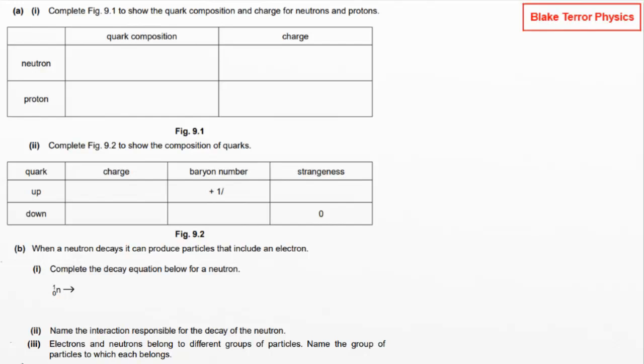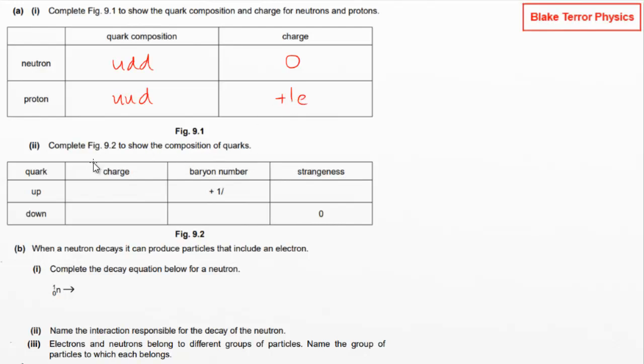Hello, continuing in nuclear and particle physics and maybe radioactivity. We've got here just the two questions, I think, this time. We've got to fill in this table here of quark composition and charge for neutrons and protons. So a neutron is up, down, down. Proton is up, up, down. Charge on a neutron is 0. Charge on a proton is +1e.